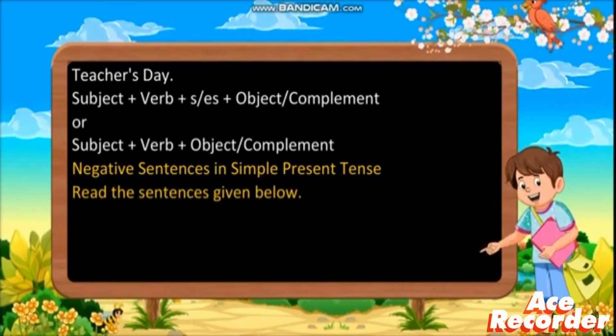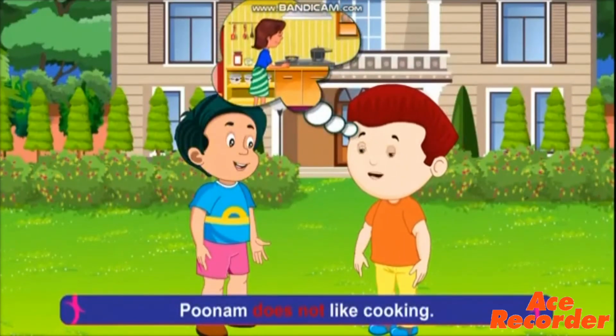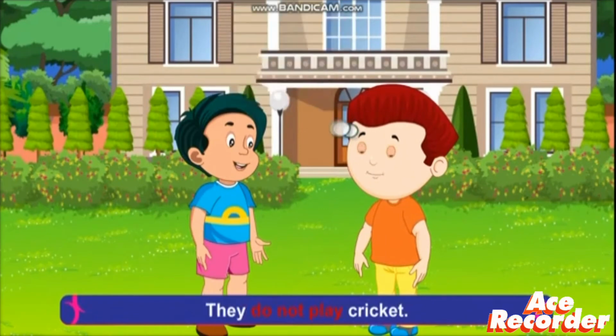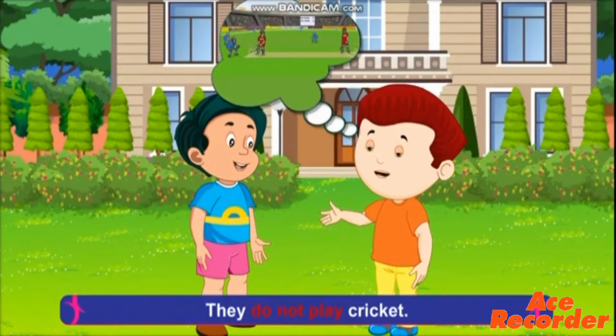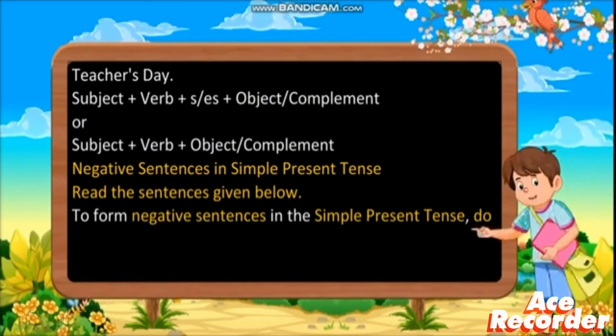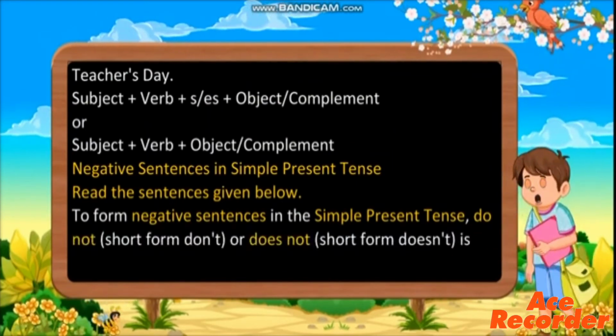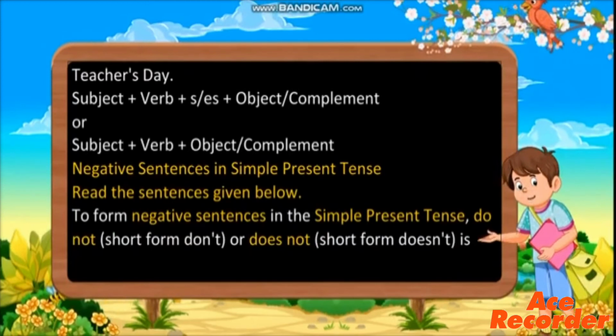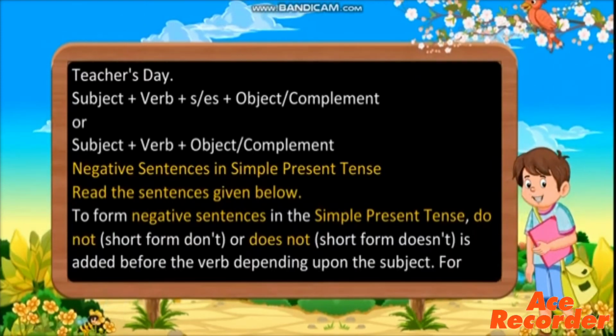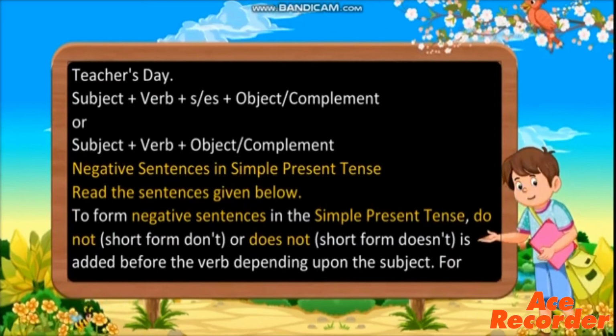Read the sentences given below. We all do not eat junk food. They do not play cricket. Now, to form negative sentences in the simple present tense, do not, short form don't, or does not, short form doesn't, is used or added before the verb depending upon the subject.